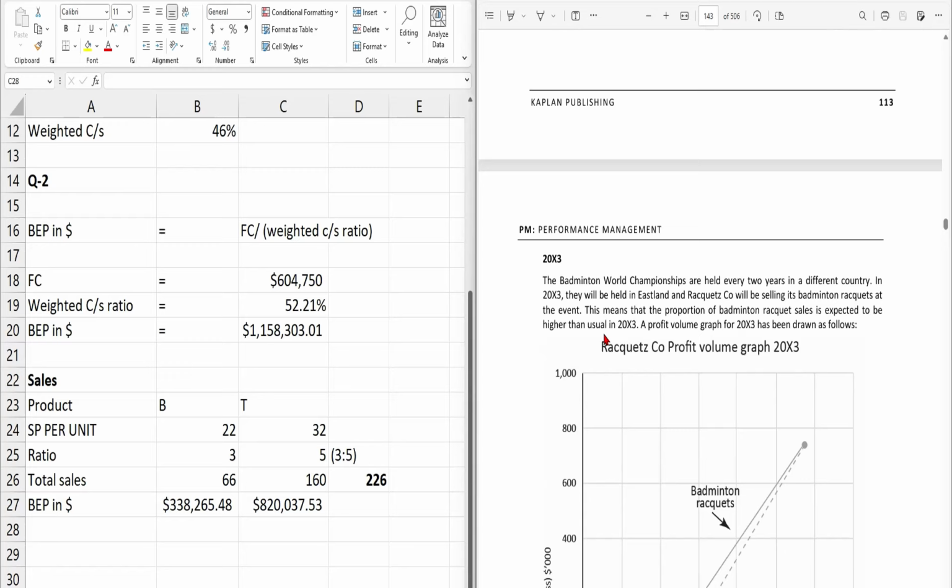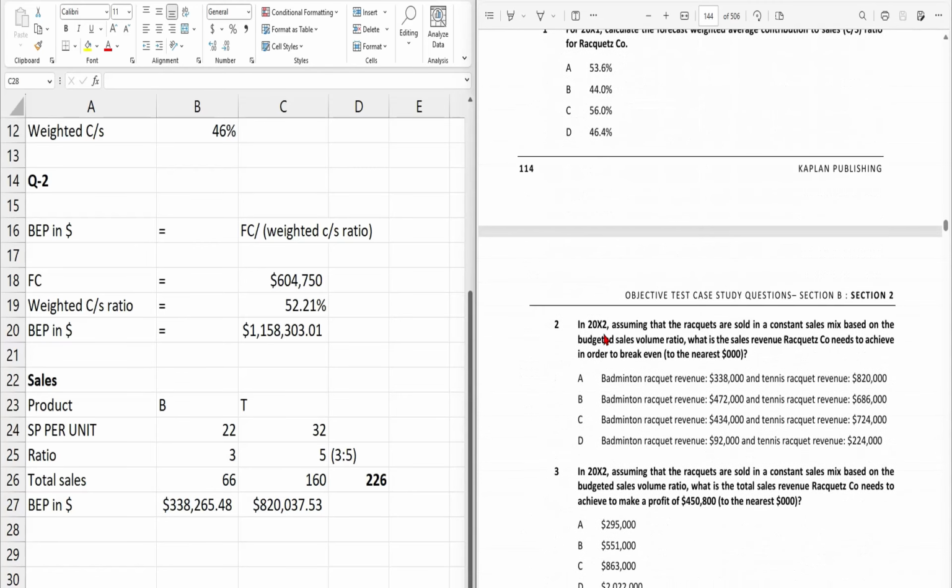That's it. So now, the question is asking in the nearest thousand. That means the last three numbers should be, just a second. Yeah, now the question is asking in terms of thousand, right?